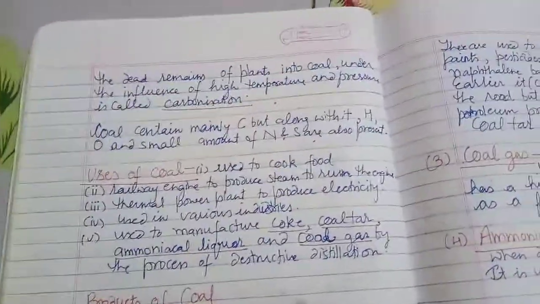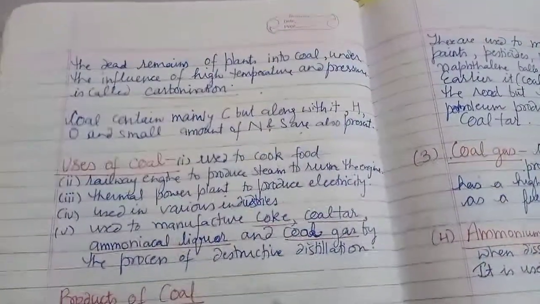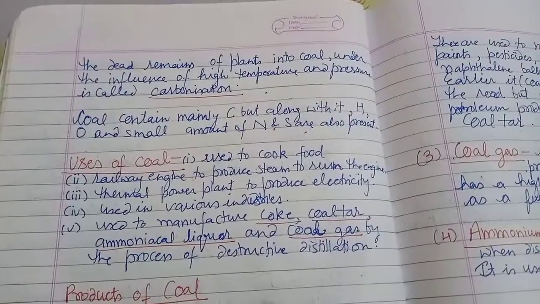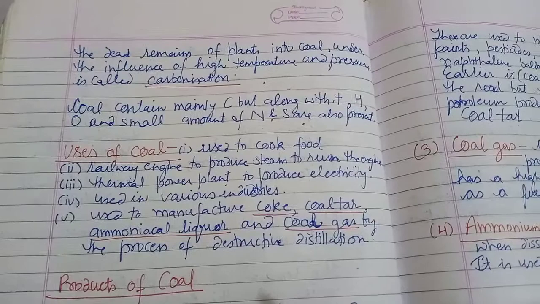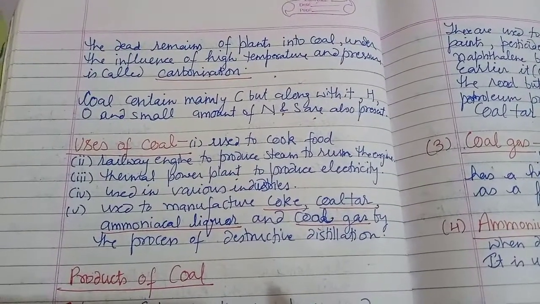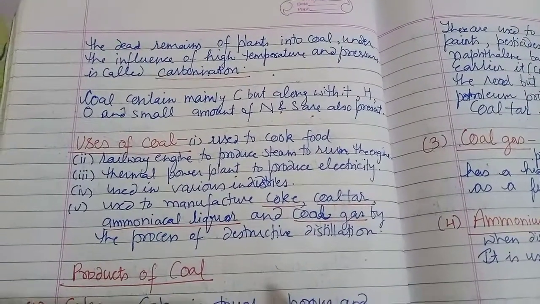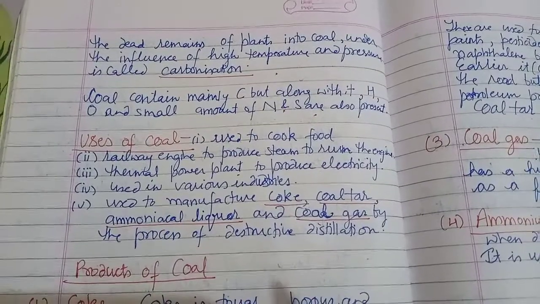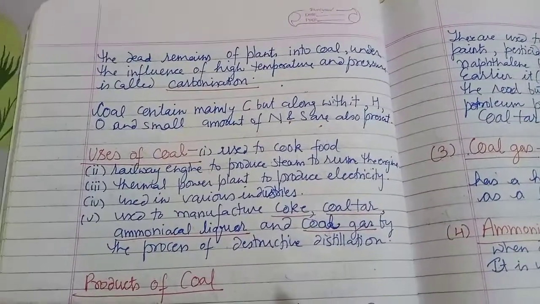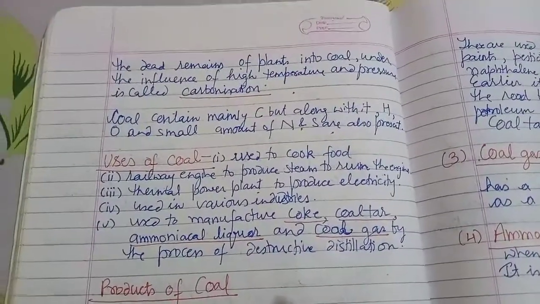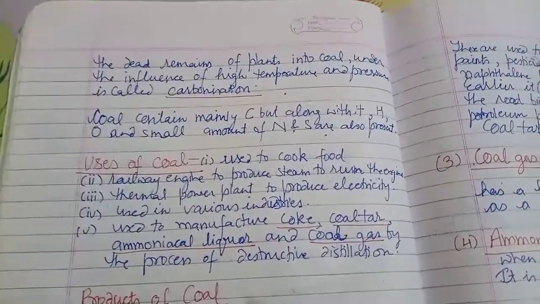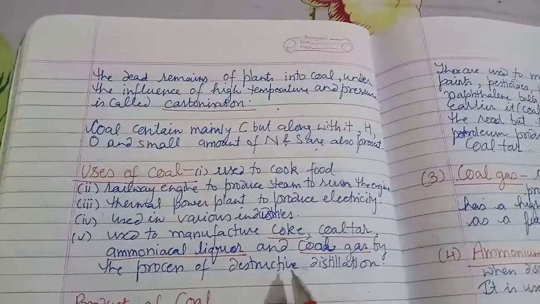Uses of coal. Coal is used to cook food. It is used in railway engines to produce steam to run the engine. It is used in thermal power plants to produce electricity. It is used in various industries. Along with it, we can manufacture coal products by the process of destructive distillation.